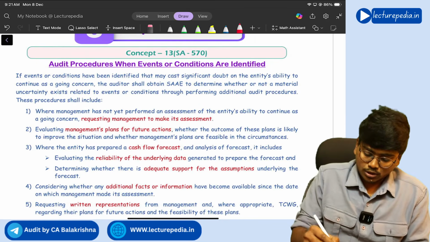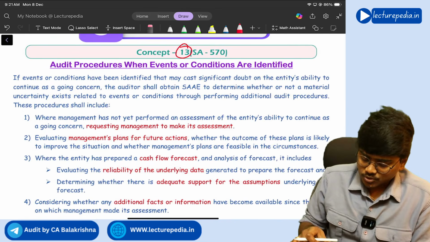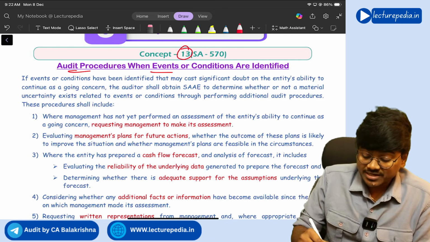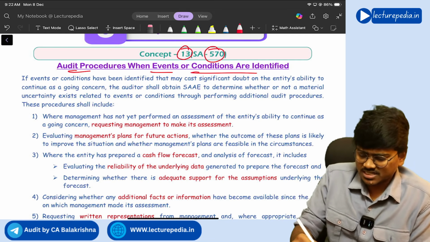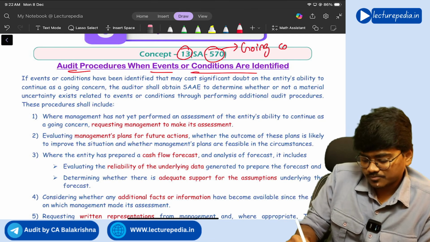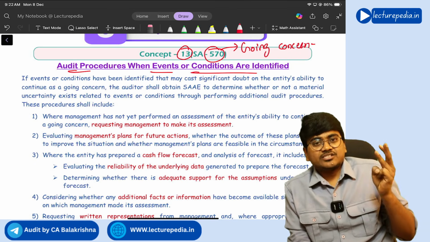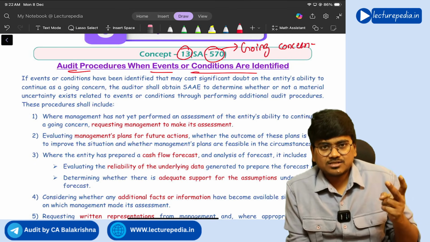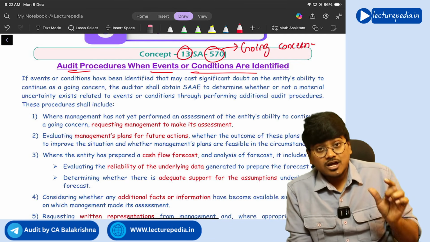Next, concept number 13, which is audit procedures when events or conditions are identified from SA 570. SA 570 deals with going concern, right? In going concern, there are certain financial conditions, operating conditions, and other conditions or events.